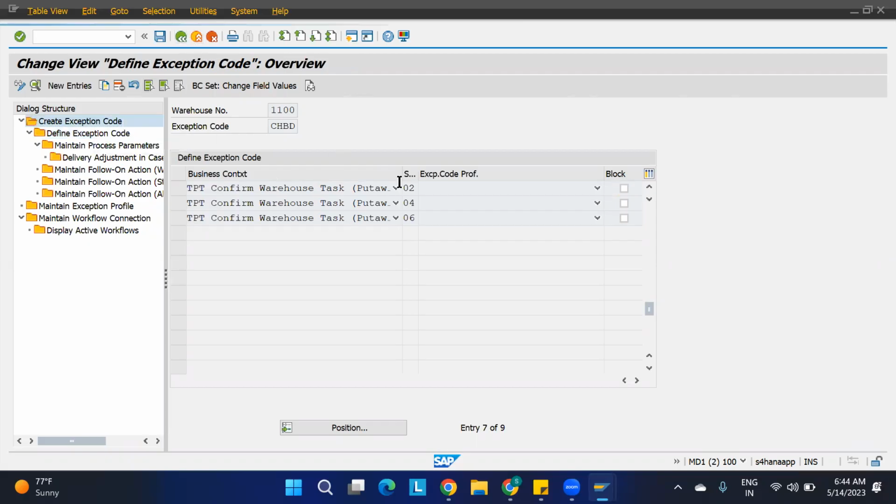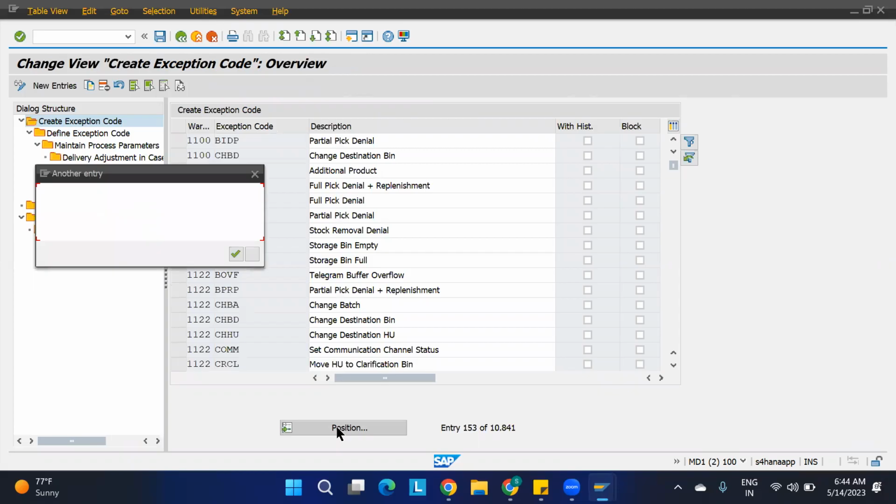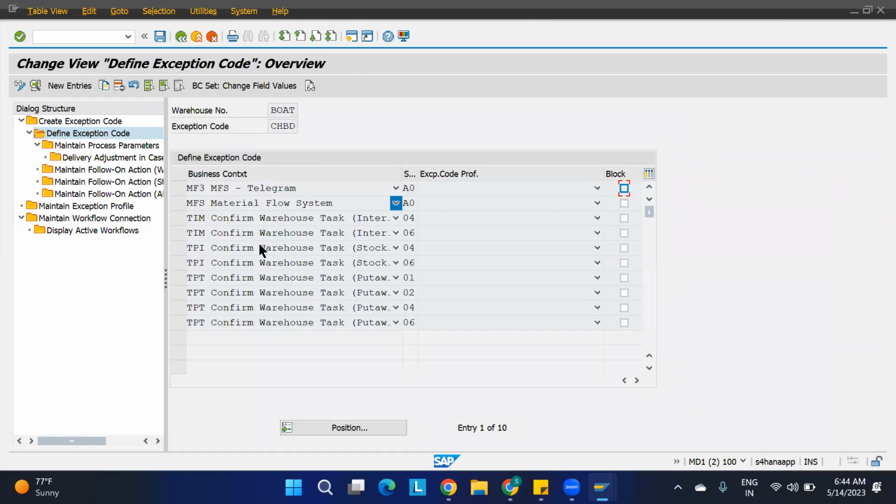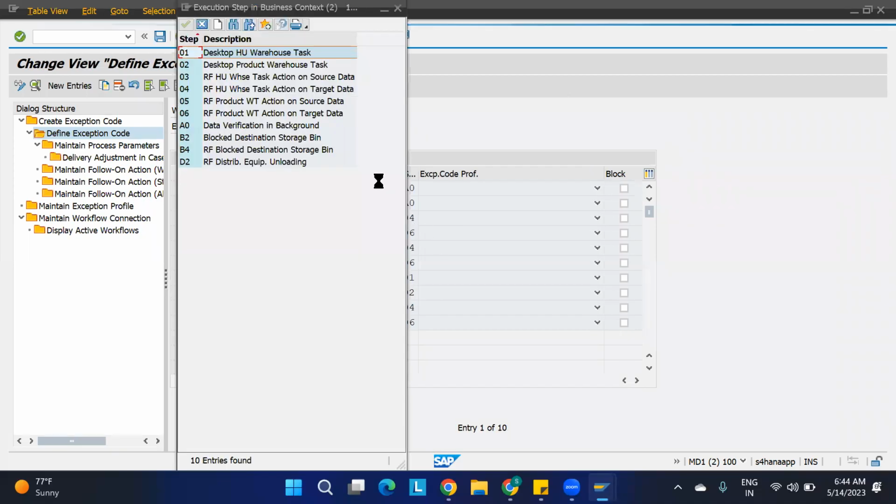Okay, I'll just go to create exception code. Go to the warehouse. Okay, here change destination data is there. Define exception code. These are all the exception codes that we have defined here. Okay, then we'll just take this. Okay, 01 is there and 02 is there. Okay, 02 is for the product warehouse task. We have only brought the product warehouse task, right?